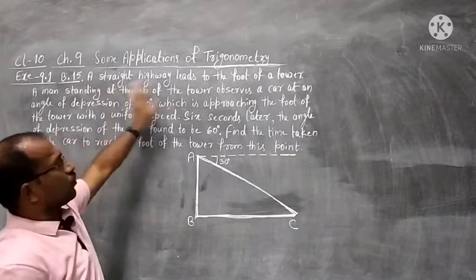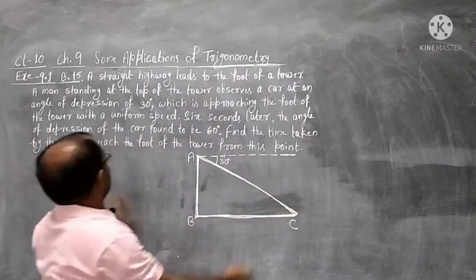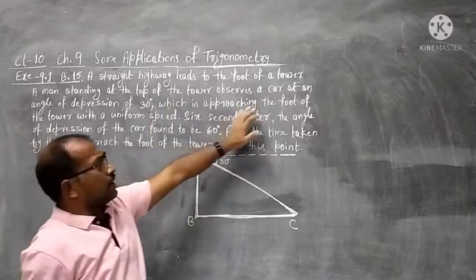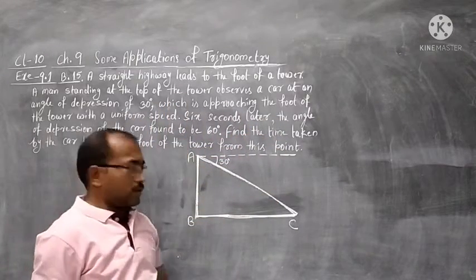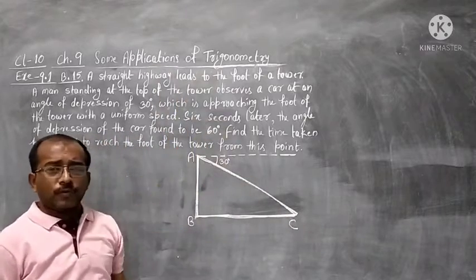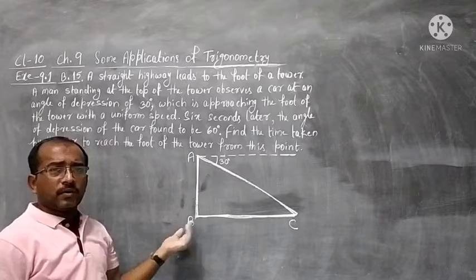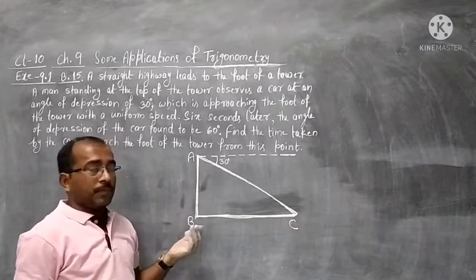So the man is observing a car on the highway, showing an angle of depression, which is approaching the foot of the tower with uniform speed. The car you looked at from the top of your building is approaching towards the tower, so the car is moving closer.